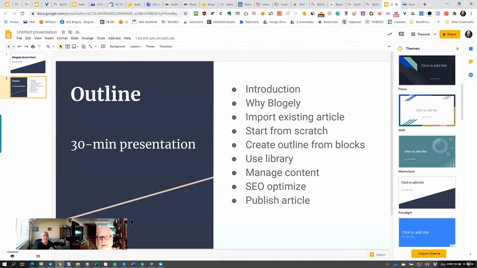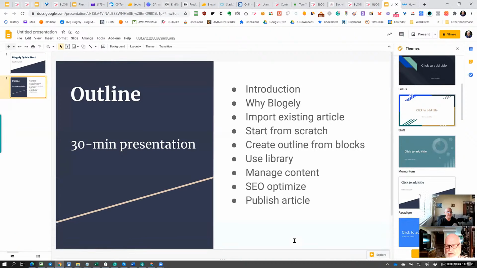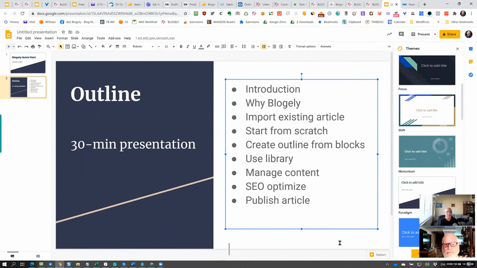Tom, if you want to pitch in a couple of words here. Yeah, Blogly has everything you need to write your articles. I created a quick outline. This outline has two options: start from scratch, and also import an article from existing content. We can review both scenarios quickly here.